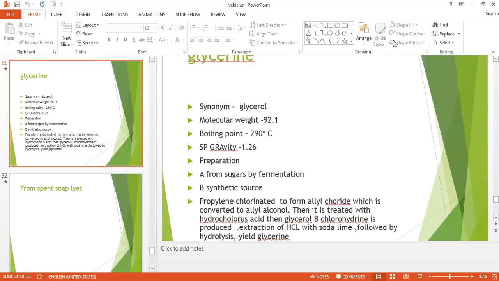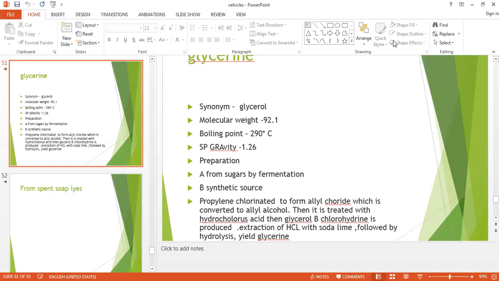Then in the purity tests of glycerin that we have discussed in the lab, there are four. The first one is the acrolein test, the second is the copper hydroxide test, the borax bead test, and the Dunstan's test. So these are the four purity tests of the glycerin. When the college opens, at that time we will take these purity tests again. During the practical in the lab I have explained them, but if some batches remain, we will take it again. Then for storage, it should be kept in a dry, well closed container. The most important is the uses of the glycerol.